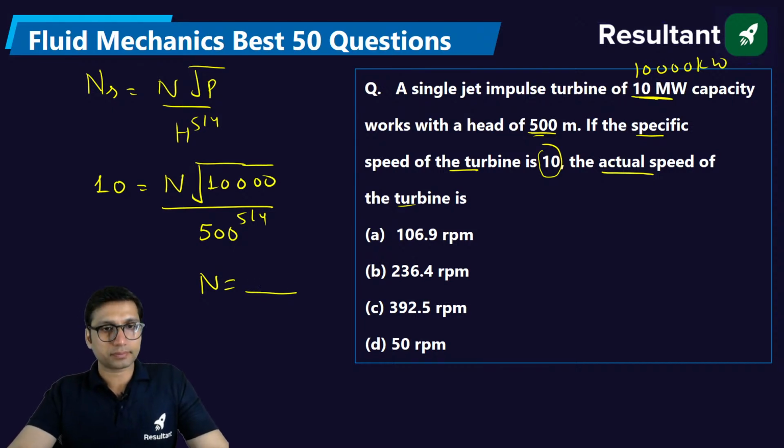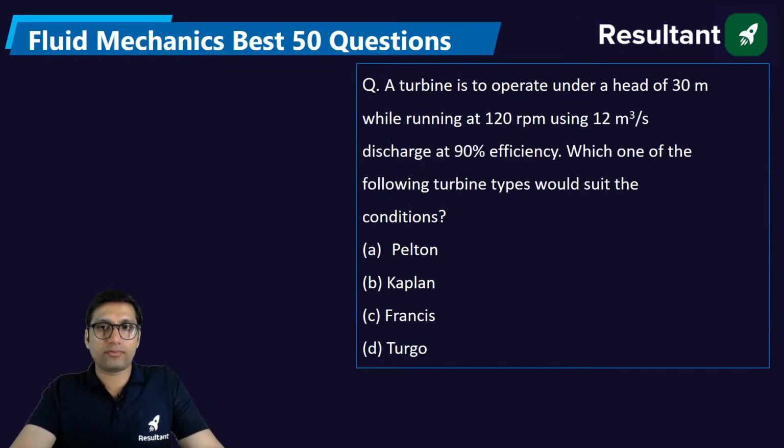What will be the value of N? So you will get 236.4 RPM. Okay. Next question. A turbine is to operate under a head of 30 meter while running at 120 RPM using 12 meter cube per second discharge at 90% efficiency. Which of the following turbine types would suit the condition?